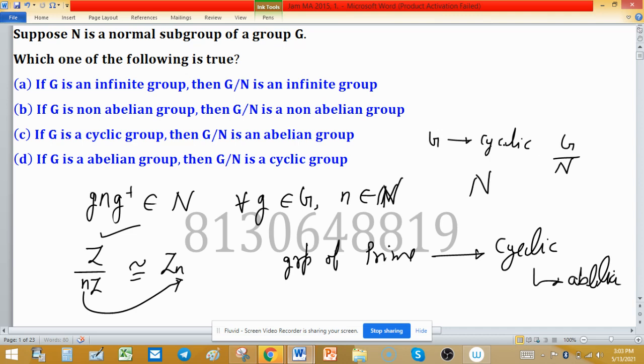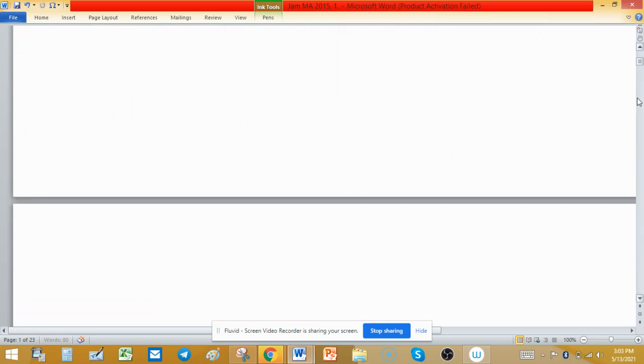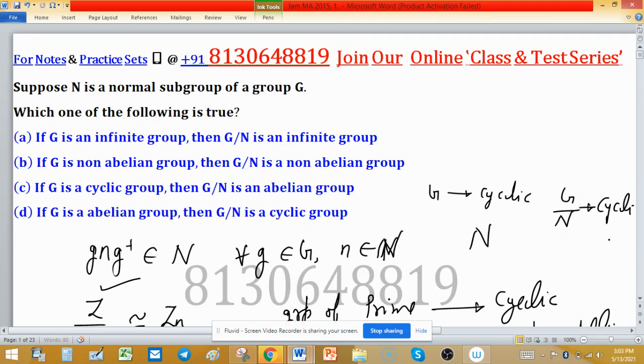The quotient group of a cyclic group is cyclic, so G over N is cyclic, and from the discussed statement, if it is cyclic then it is abelian. So option C is directly a true statement, and you can discard the other options.